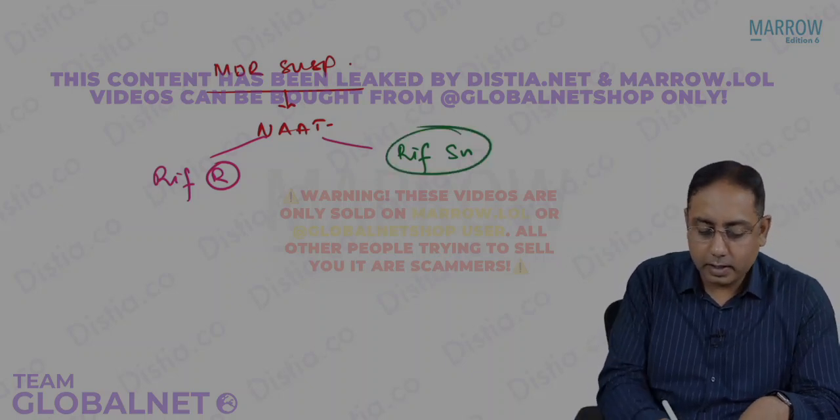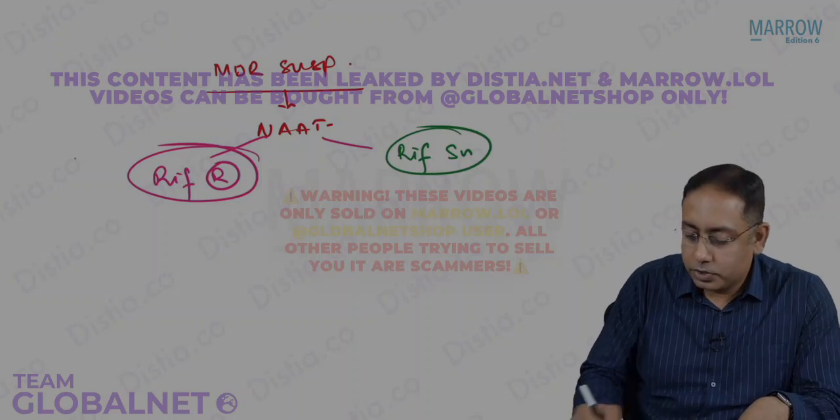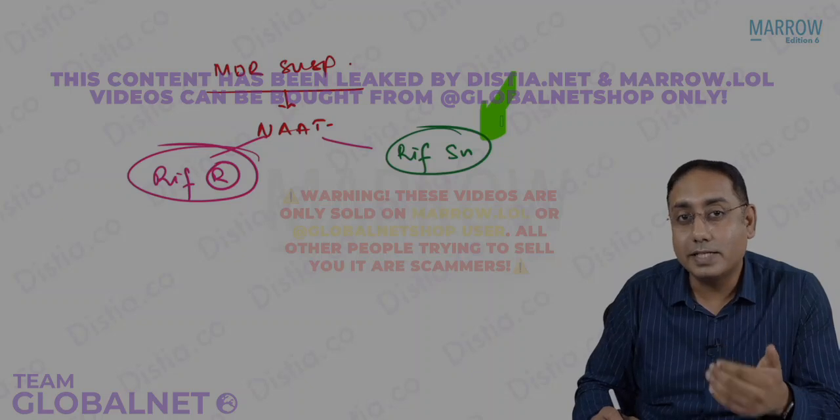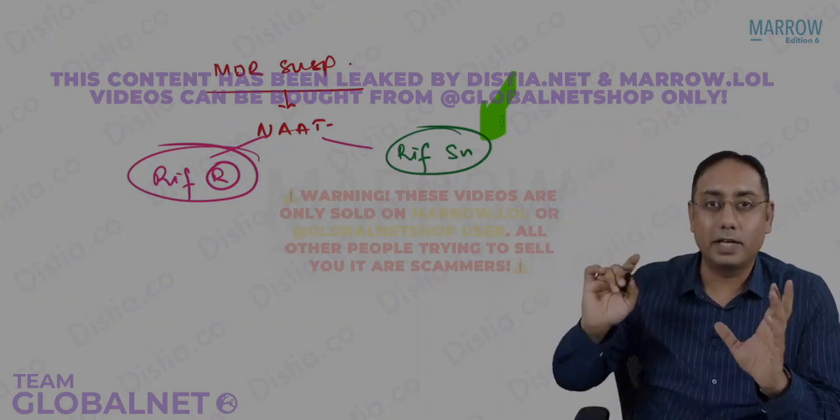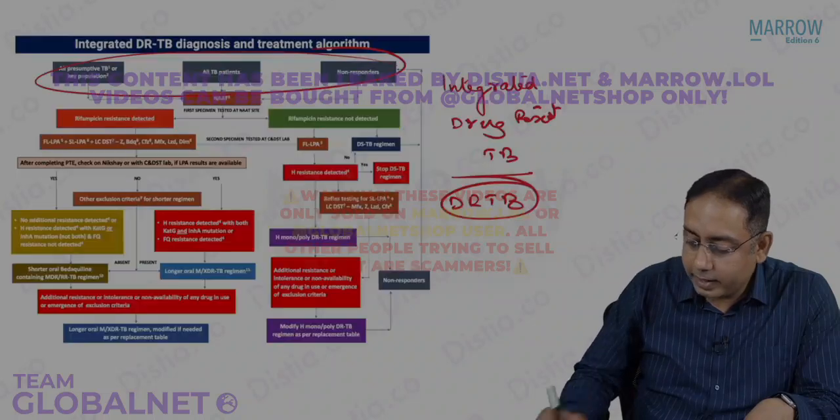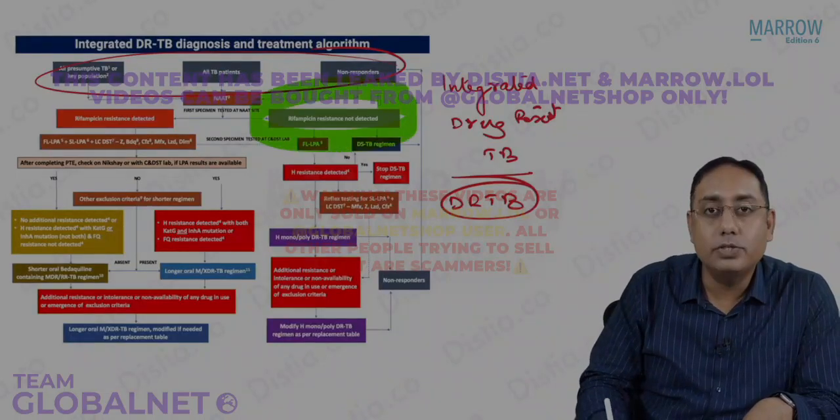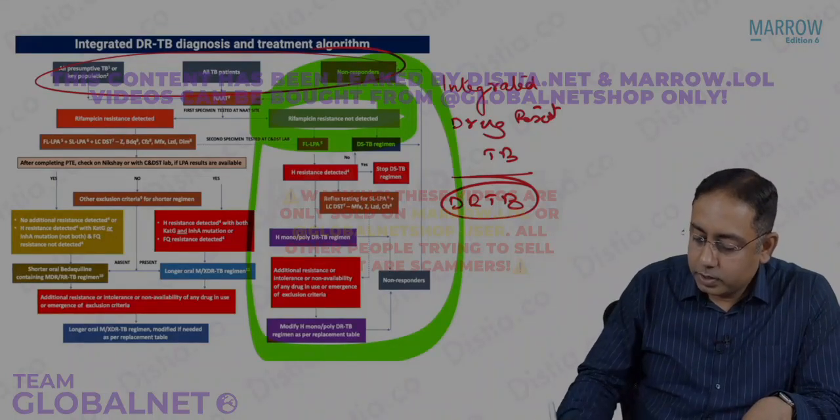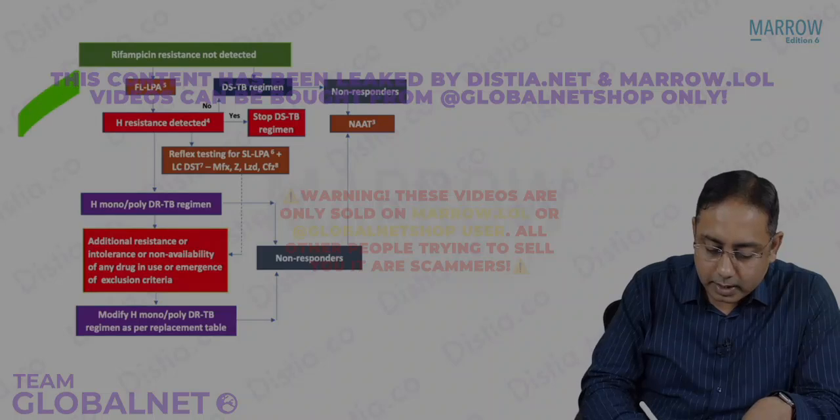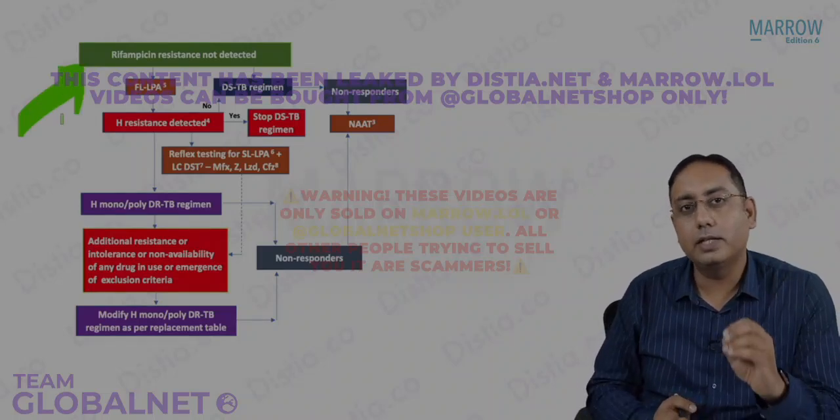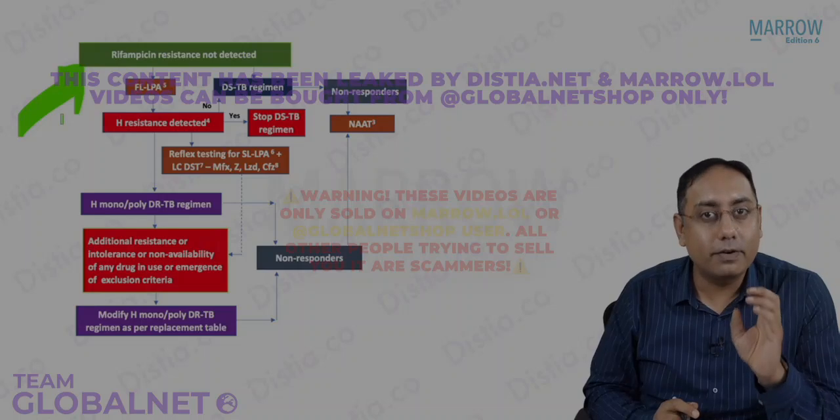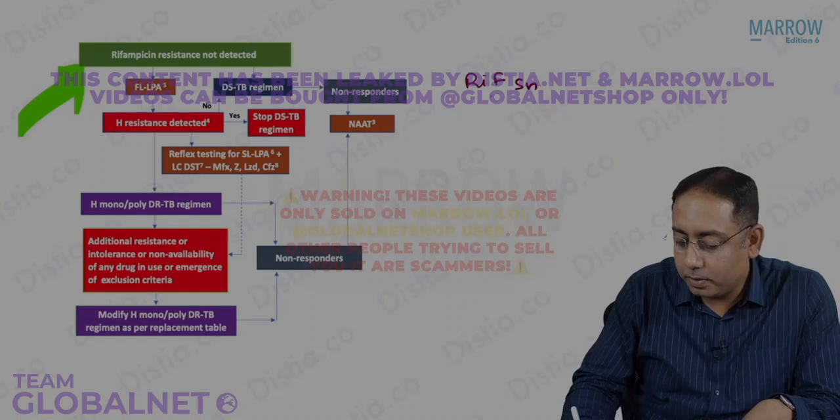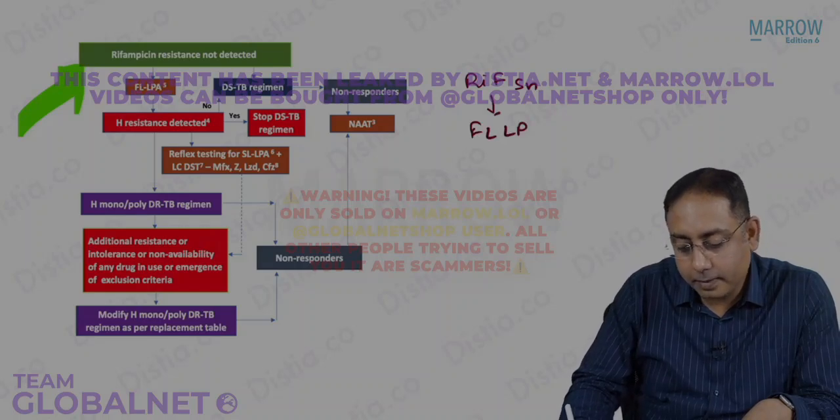So I'll just make one color as green, another as red. I am trying to zoom into this area now, what do you do with the RIF sensitive MDR presumptive cases. This is the integrated DRTB algorithm, this is the green zone. If you look at this green zone, I zoomed into this algorithm. Can you see that for the person who is RIF sensitive, rifampicin sensitive, what are you going to do? To the RIF sensitive people, we are going to do the first line LPA.